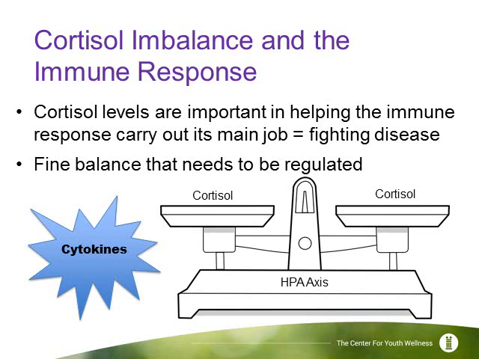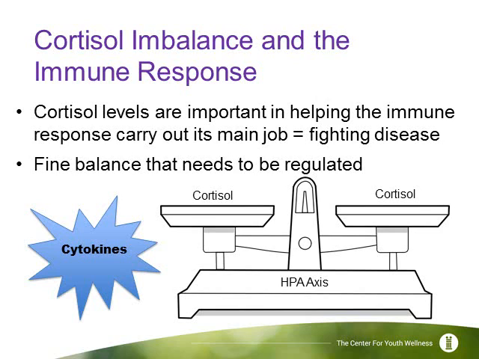Cortisol levels are important in helping the immune response carry out its main job, fighting disease. An imbalance of cortisol can directly affect the immune system. The immune system is an intricate pathway, and it's important to note that it's mediated by the relationship between cortisol, cytokines, and the HPA axis.